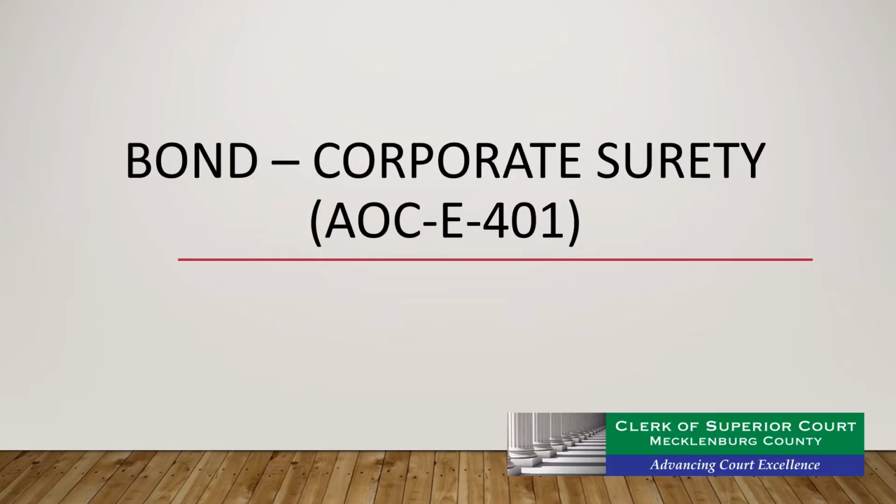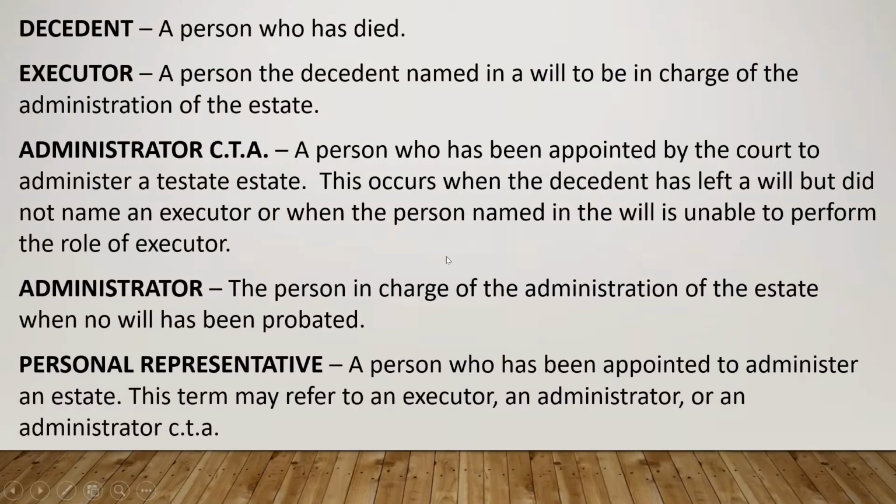First, let's define some of the terms used in this tutorial with which you may not be familiar. Decedent: a person who has died. Executor: the person the decedent named in a will to be in charge of the administration of the estate. Administrator CTA: a person who has been appointed by the court to administer a testate estate. This occurs when the decedent has left a will but did not name an executor, or when the person named in the will is unable to perform the role of executor.